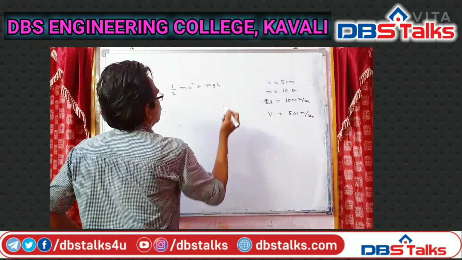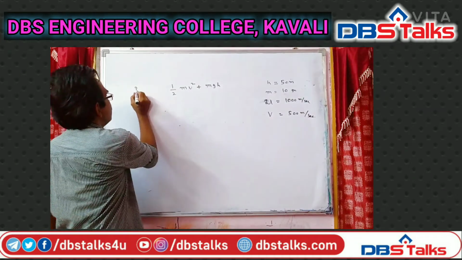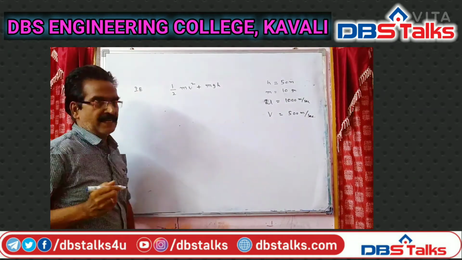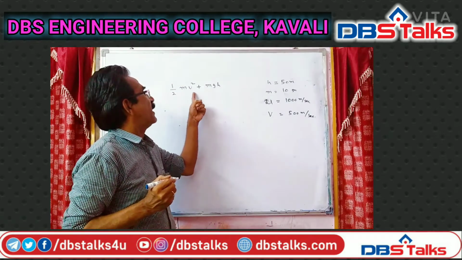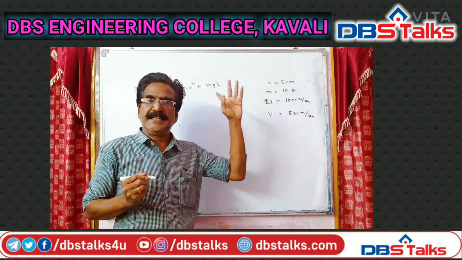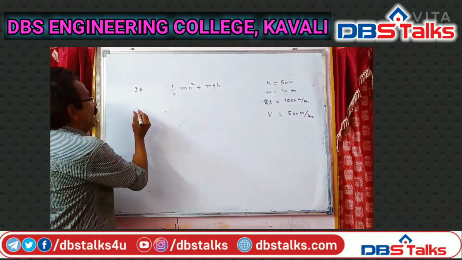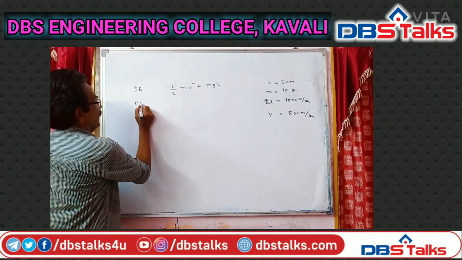Initial energy minus final energy, that is the work done against the resistance.